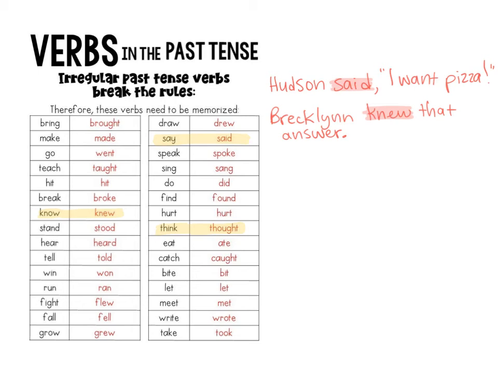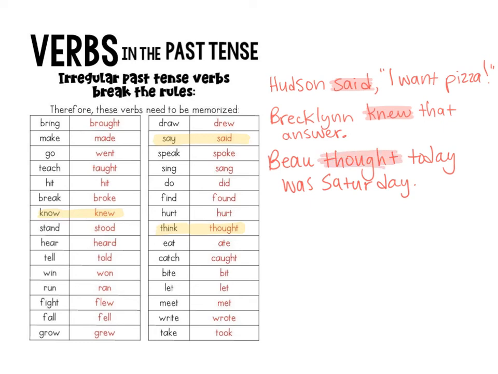So we could say, Bo thought today was Saturday. I would not say Bo thinked today was Saturday. Nope. I would say Bo thought today was Saturday.